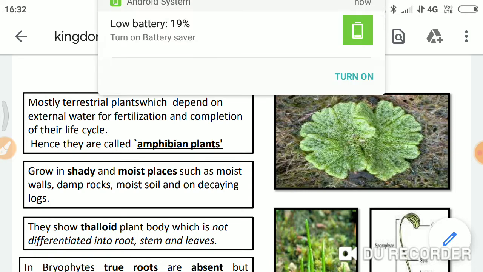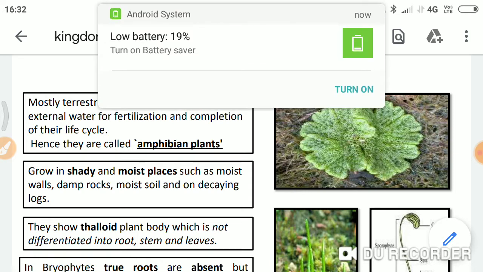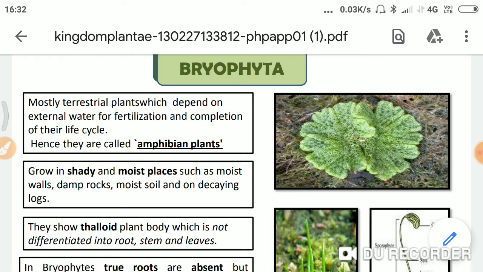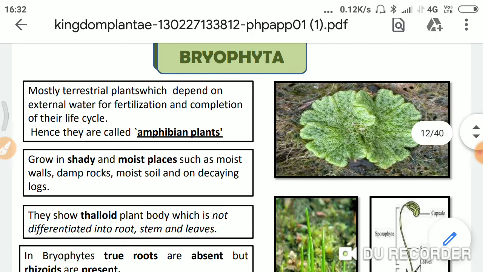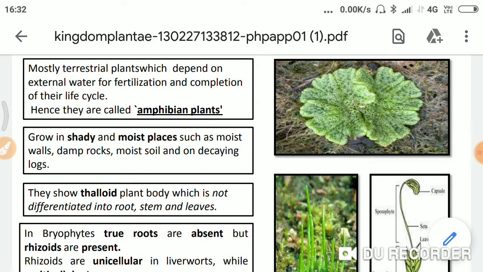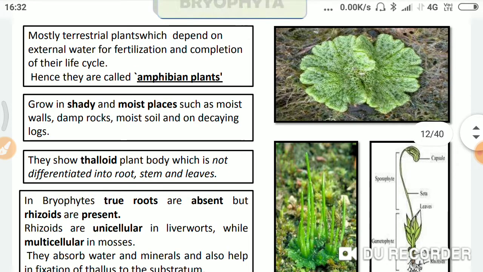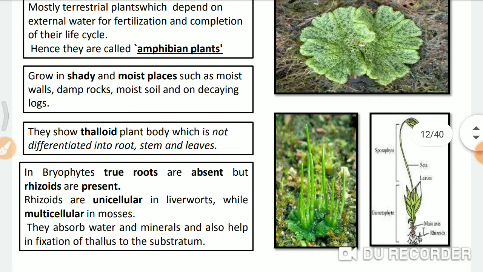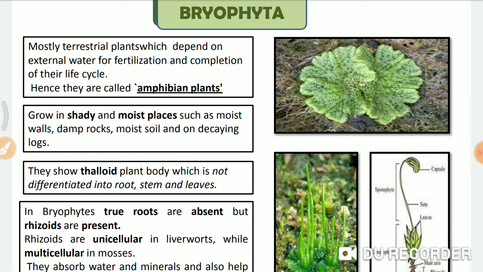They have root-like structures called rhizoids, stem-like structures, and leaf-like structures. They are more developed compared to thallophytes, and they are called amphibian plants.